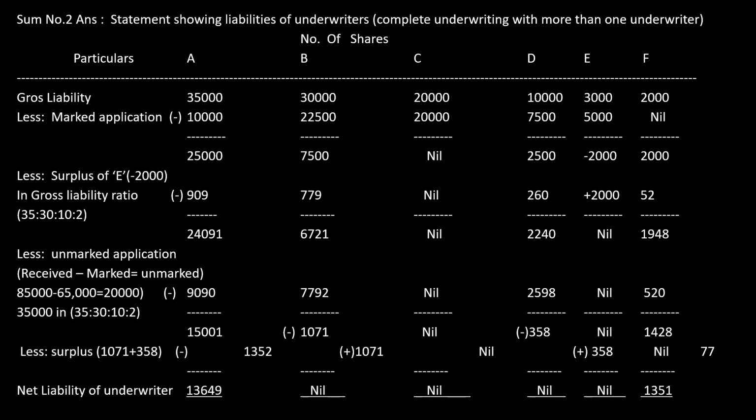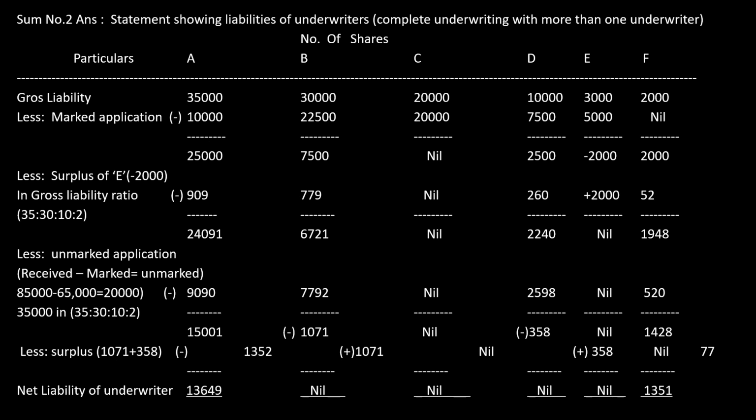So for A, I'll get 9,090, then 7,792, then nil, then 2,598, nil, then 520. When I reduce them from the remaining, I'll get a negative balance for B and a negative balance for D. Out of the 4, another 2 have become surplus. So now the surplus will be added and shared between A and F alone. The rest are nil balance.